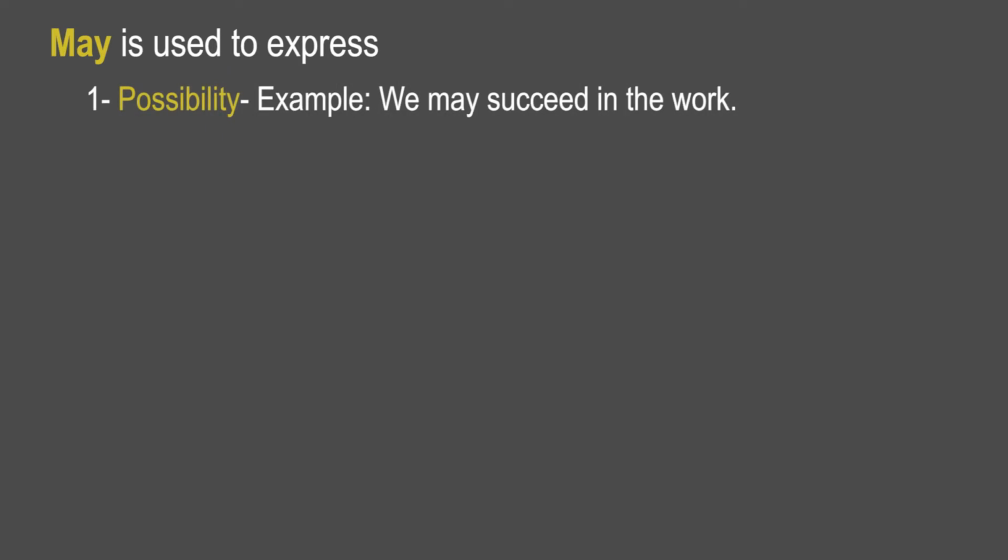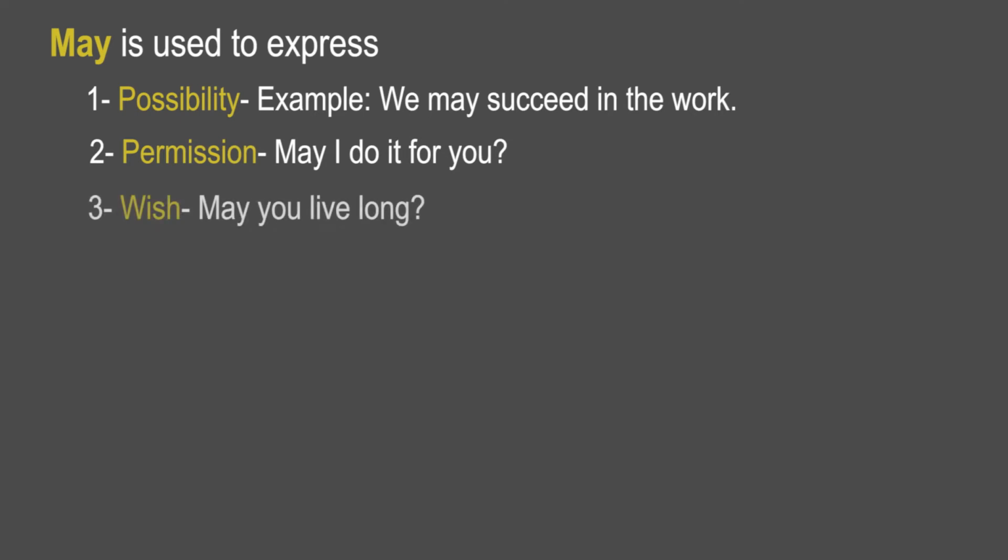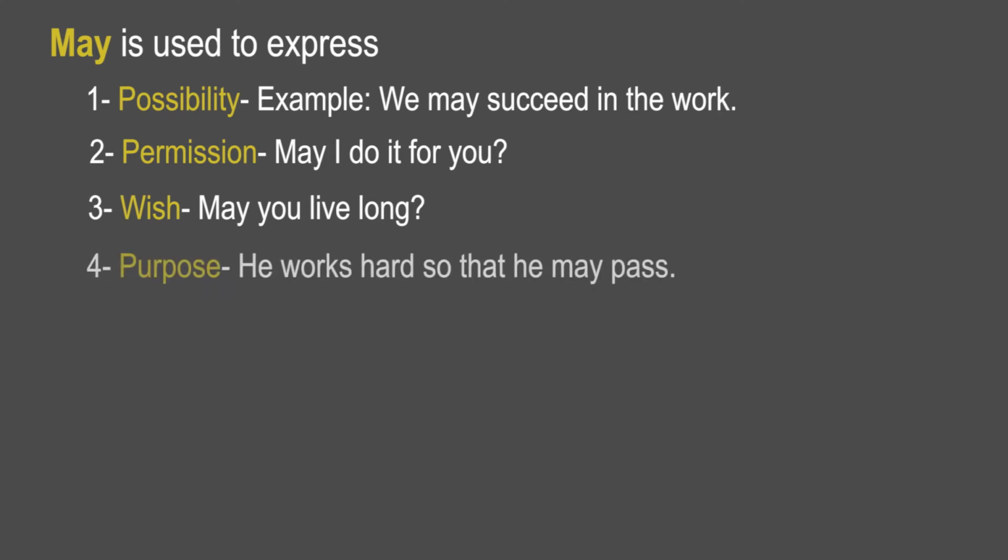The next one is may. May is used to express first, possibility. Example, we may succeed in the work. Next, permission. May I do it for you? Third, wish. May you live long. Fourth one is purpose. He works hard so that he may pass.